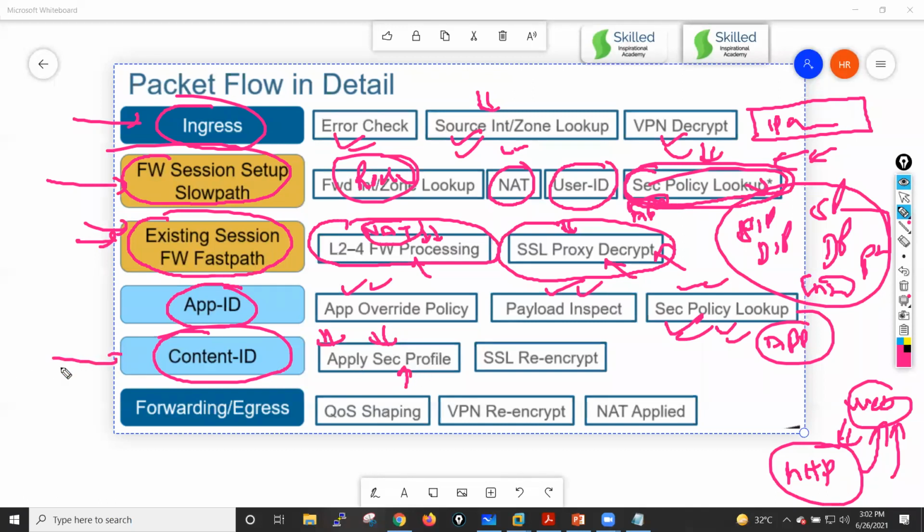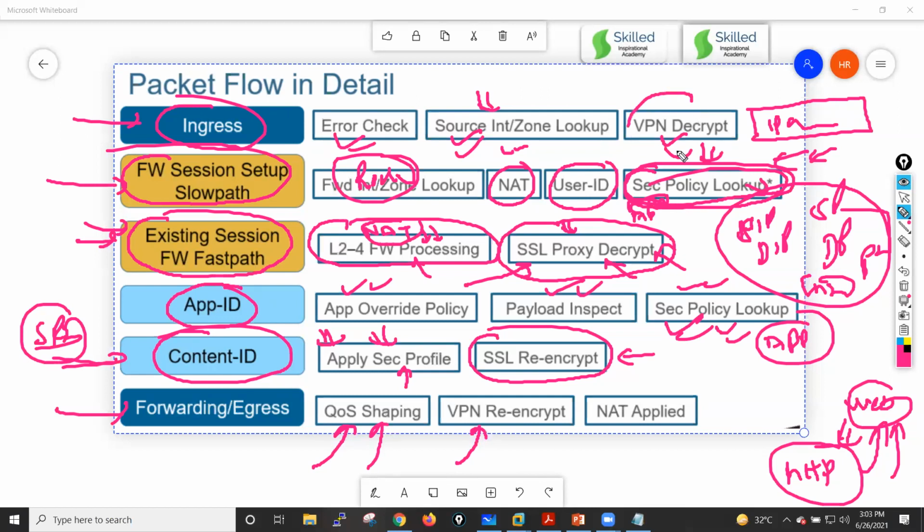And at this particular point of time your single-pass processing will apply. After that, if the packet was decrypted, then re-encryption happens here, and the packet goes to the egress interface or the forwarding interface, where quality of service is applied. If we have configured it, and the traffic is related to a VPN, then VPN re-encryption happens, and NAT is applied again.